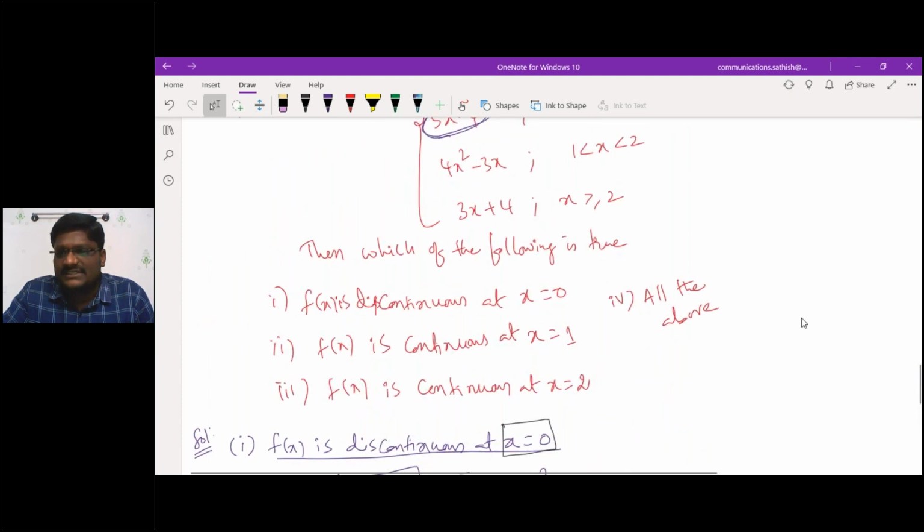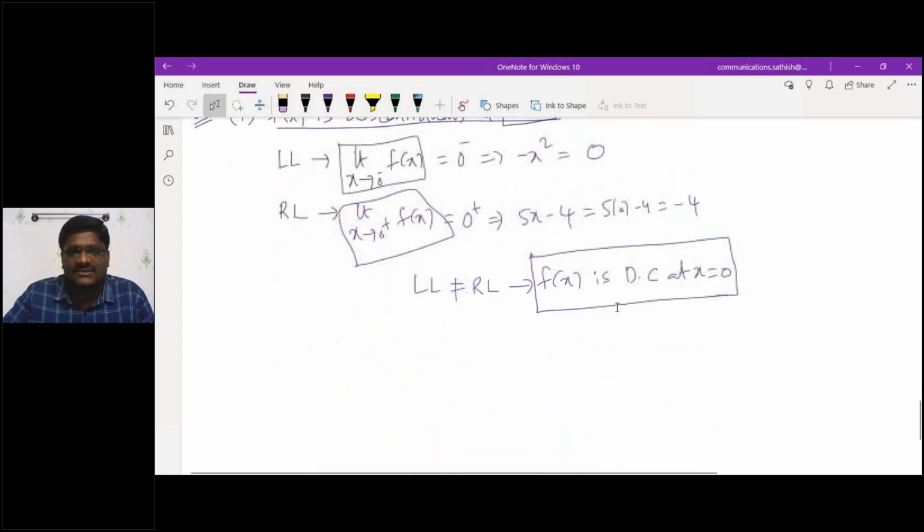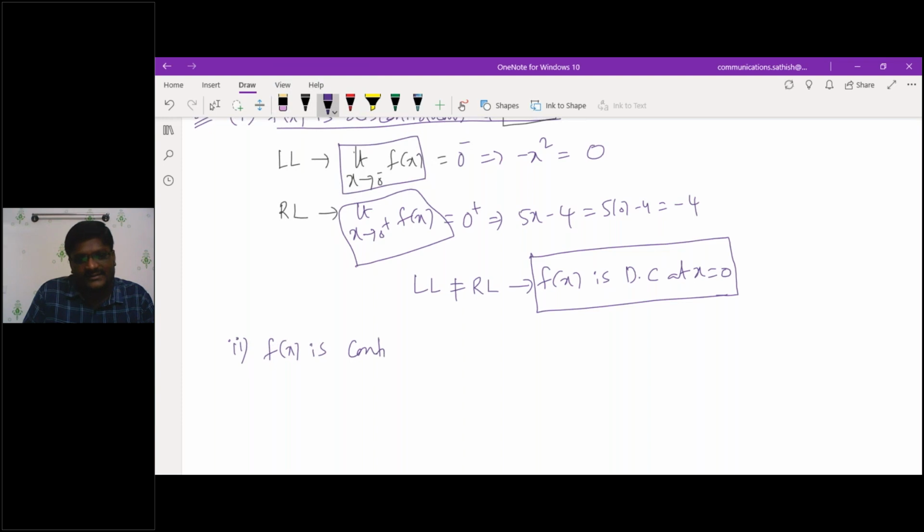Then similarly, what is the next statement? Can you try the next statement? Second statement: f of x is continuous at x equal to 1. That is the statement they have given, or not? Yes. Respond here. Left limit at 1 minus, sir.